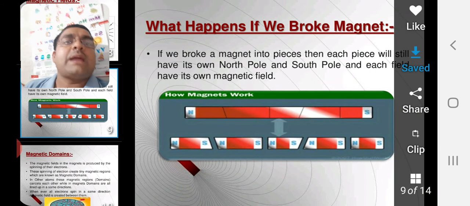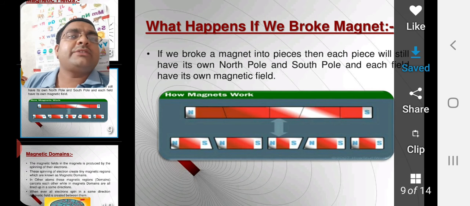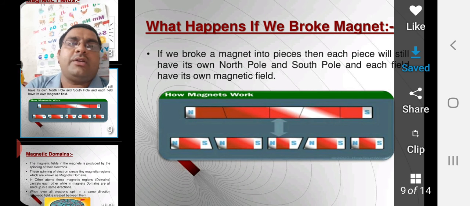Now another, what happens if we break the magnet? If we break a magnet into pieces, then each piece will still have its own north pole and south pole, and each piece will have its own magnetic field.